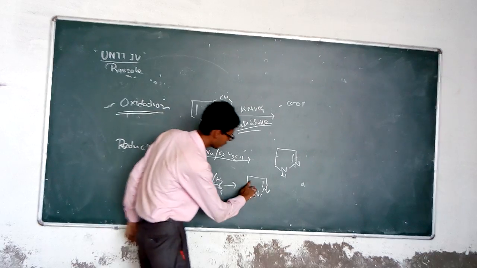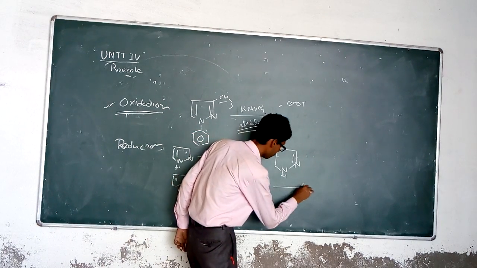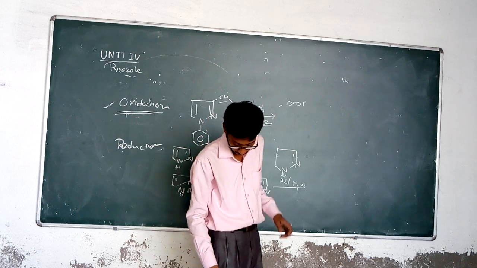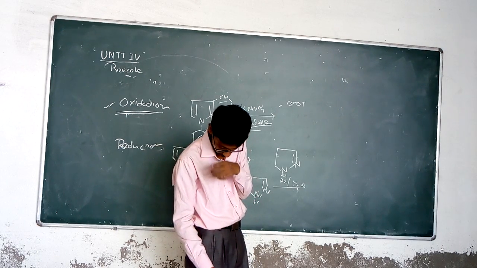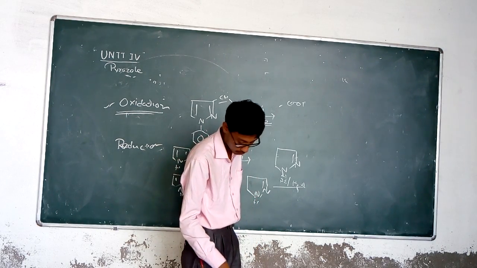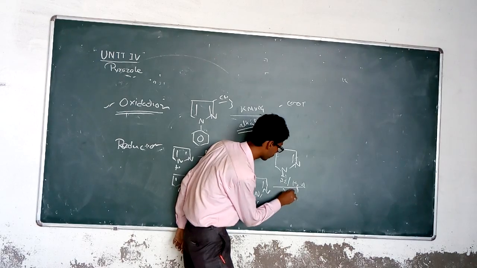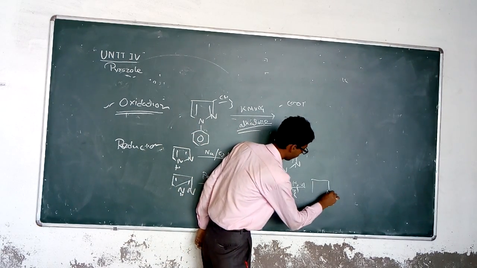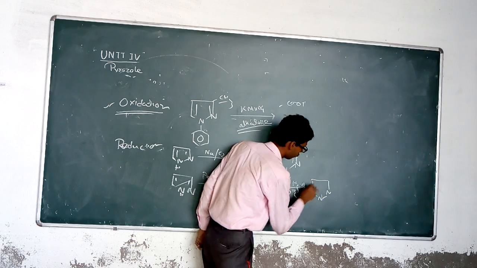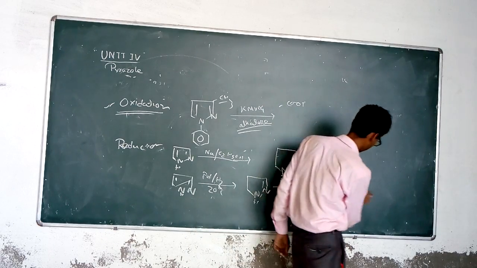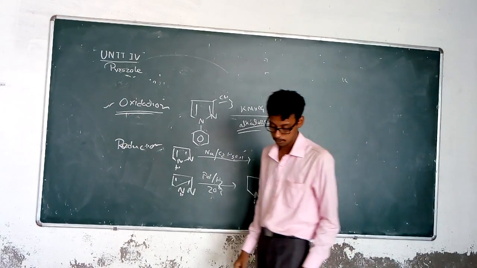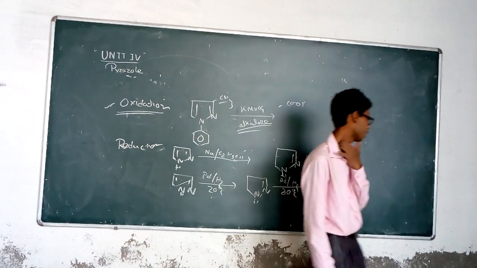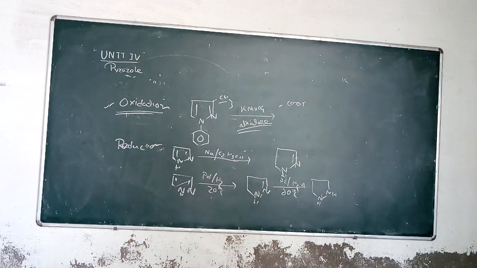When it further reacts with the same reducing agent or an excess amount of it, the temperature required is 80 degrees Celsius, and it produces the fully saturated pyrazole. So this is about the oxidation and reduction process of pyrazole.